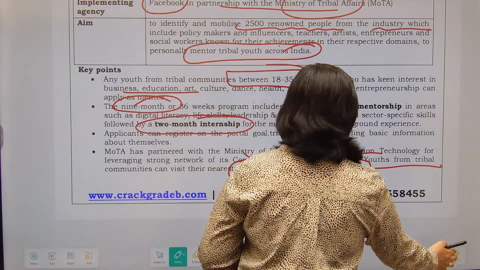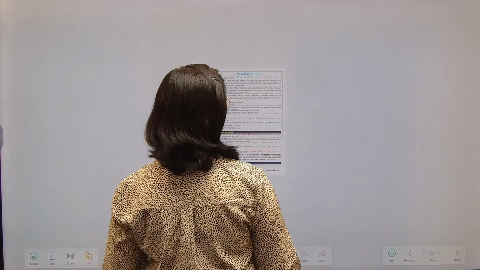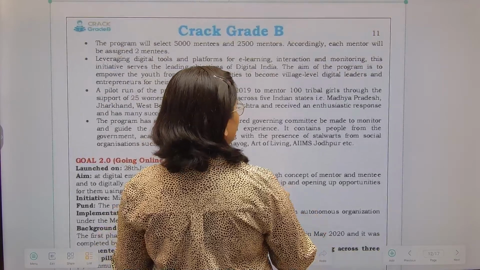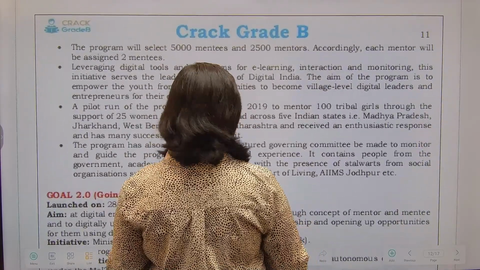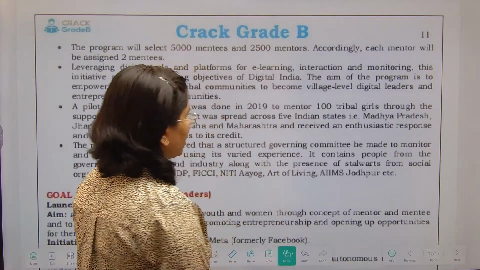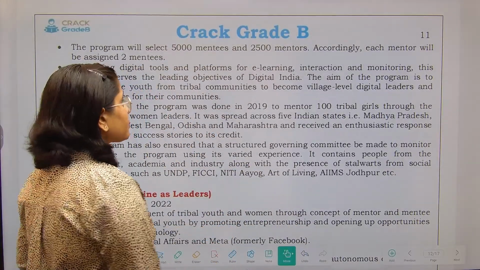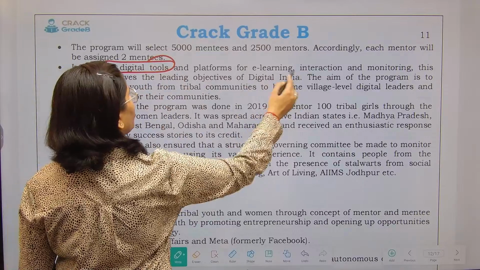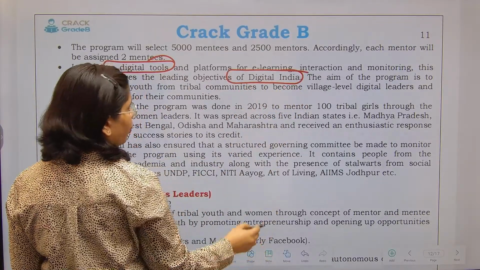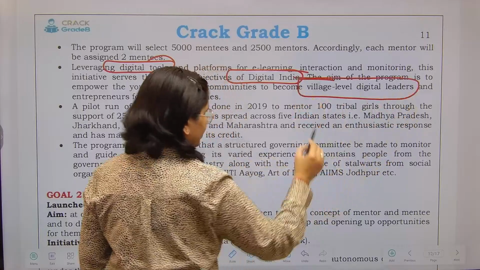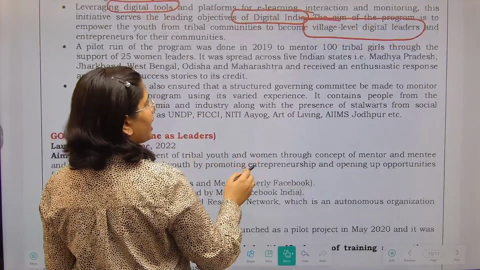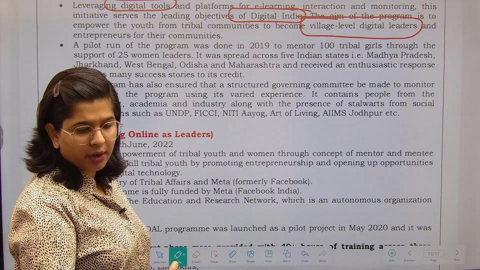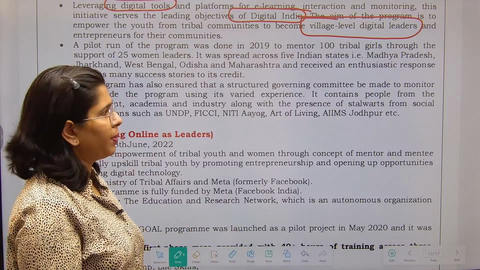So I hope now you have understood the aim of this particular scheme. This program is going to select the 5,000 mentees as well as 2,500 mentors. That means each mentor is going to teach 2 tribal mentees, if you see the ratio over here. Next, you want to leverage the digital tools, and you want to fulfill the Digital India aim. You want to promote village level digital leaders, youth, those who are having the digital literacy even in the village areas. That is how you are going to teach a whole generation of population, right?